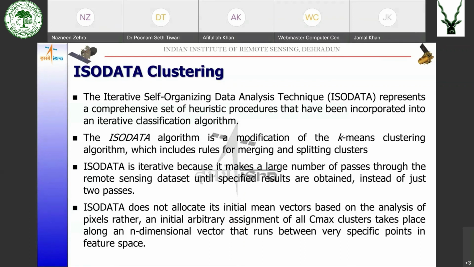The ISODATA algorithm does not allocate its means based on analysis of pixels. Rather, an arbitrary assignment of cluster means is given, and these cluster means are refined one by one as the iterations move on.